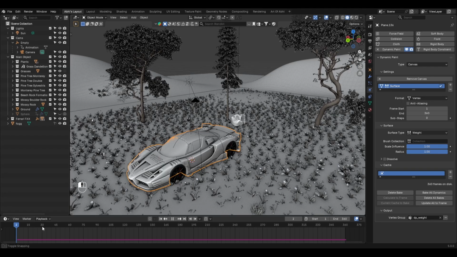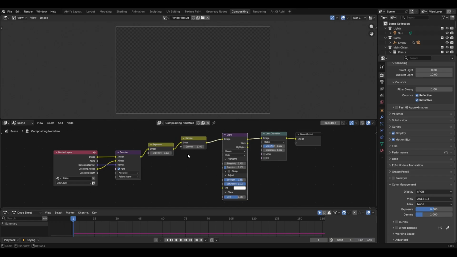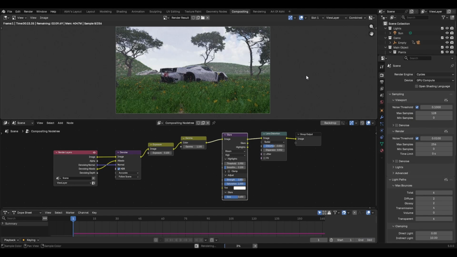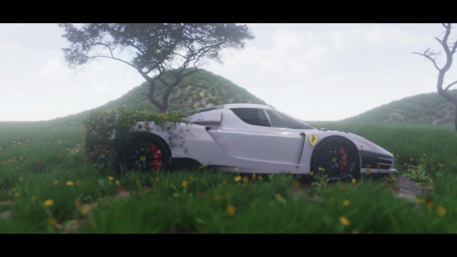Once again, it will take a little time to complete the bake. Once it's done, move to Compositing Editor panel and here is the complete node setup I am using for the final render. After that, hit the render one more time to see the progress till now. And that's it, you're done. This is how you can create this super easy and cool Ferrari reclaimed by nature effect in Blender.